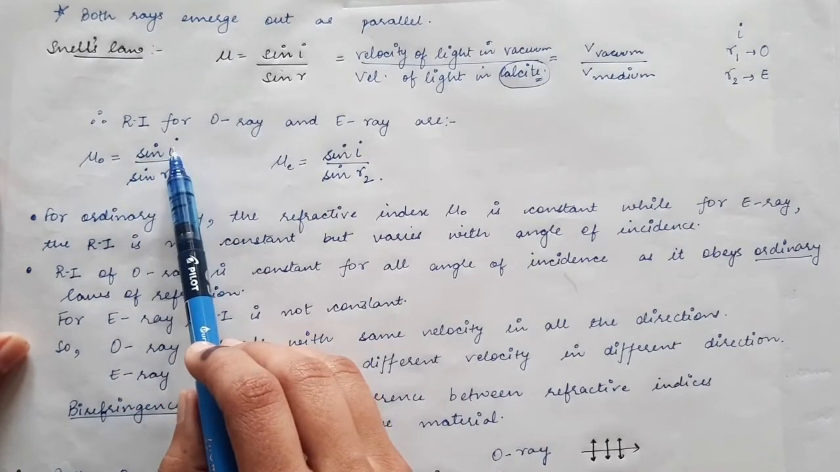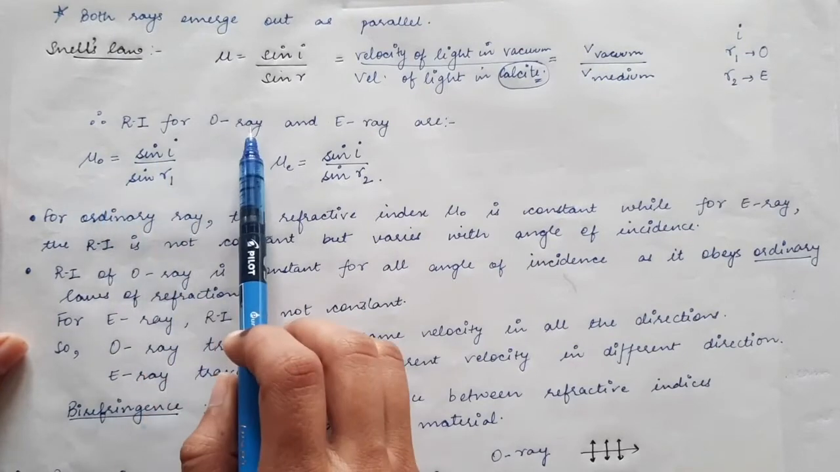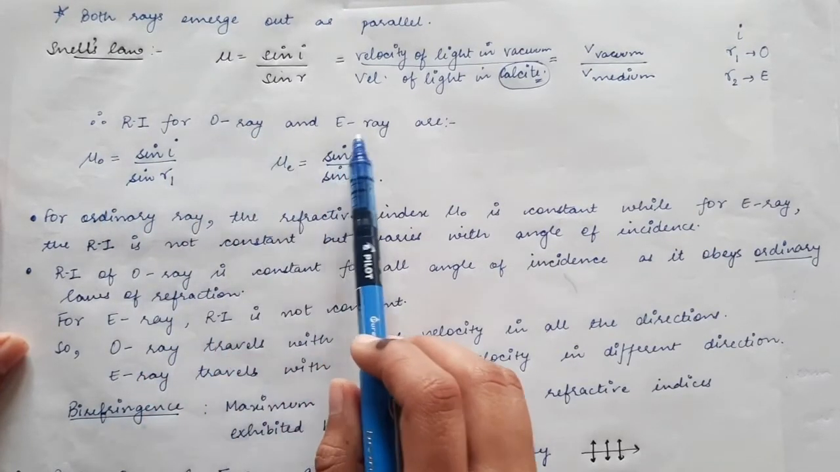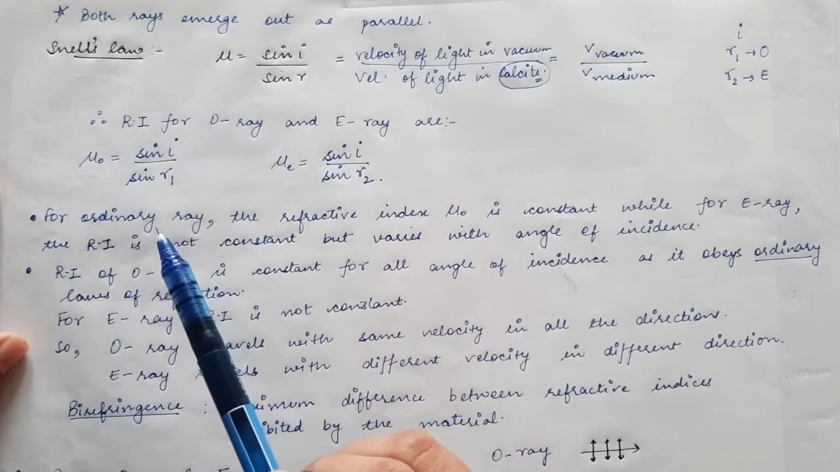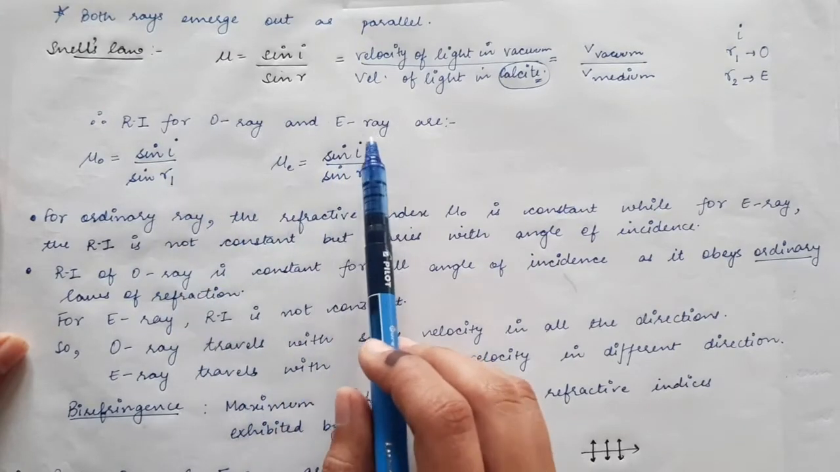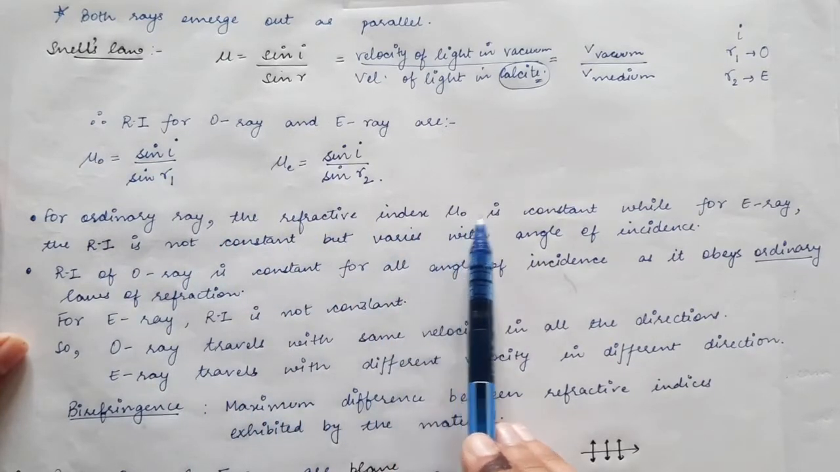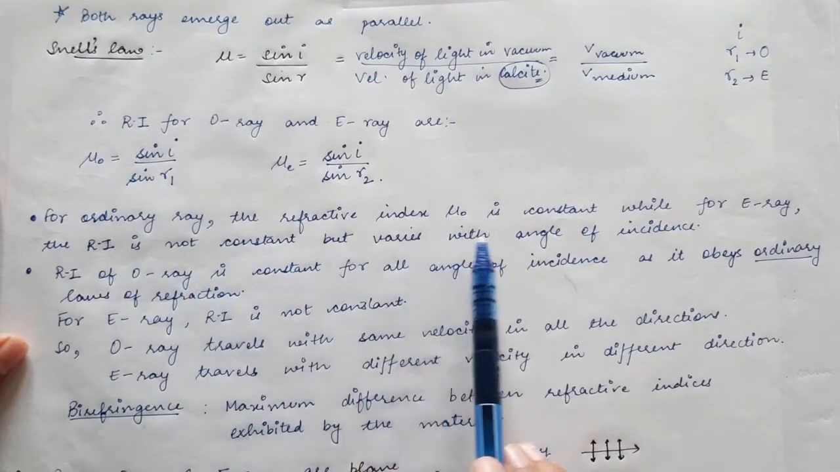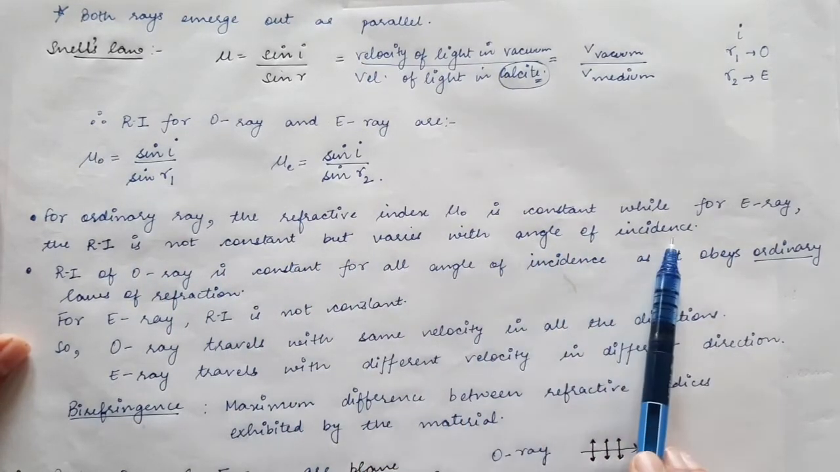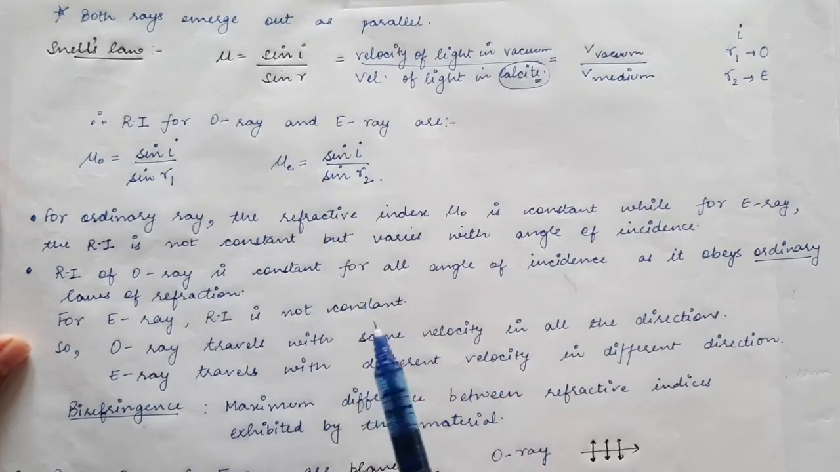So let's say you change the direction of the incident light, which means you are changing the angle of incidence. By changing the angle of incidence, the refractive index of the O ray will always remain the same. Whereas for the E ray, the refractive index of the extraordinary ray changes with the change in direction. Therefore the E ray does not obey Snell's law. For the ordinary ray, the refractive index mu O is constant, while for the E ray, the refractive index is not constant, but varies with the angle of incidence. Means if you change the direction of the incident light, the refractive index of the E ray will also change.